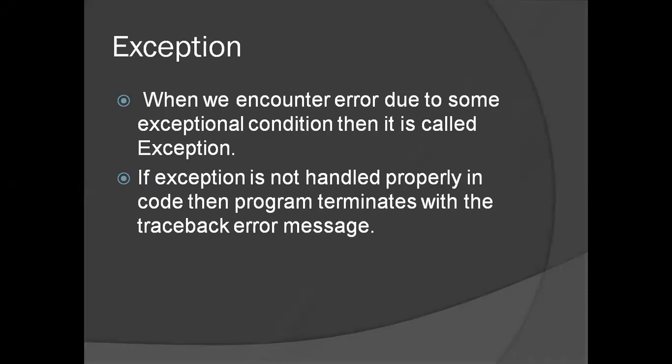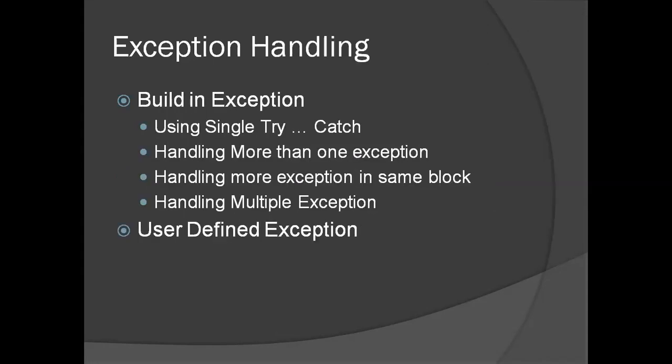If an exception is not handled properly in your code, then your program terminates with a traceback error message. You should handle all those error messages properly through your code with the help of these exception handling mechanisms. The exception handling could be done in two ways: built-in exception and user-defined exception. A built-in exception is one which exists in Python, and a user-defined exception is an exception handling mechanism which is created by a user.